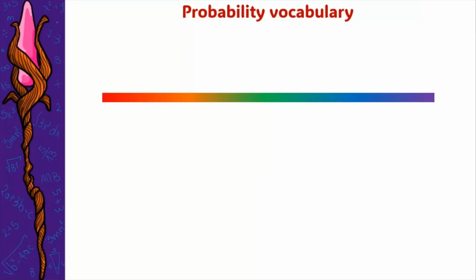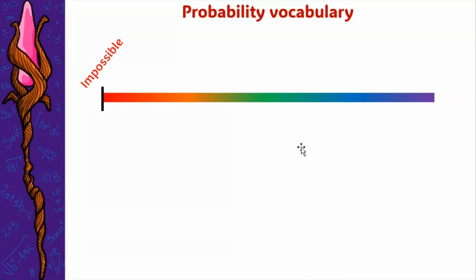Today we're going to check the probability vocabulary. So you are going to be able to classify events according to their chances to happen. We are going to check a scale of classification of these events, starting from the impossible. So let's start by defining what an impossible event is. As you know, impossible refers to something that cannot happen.